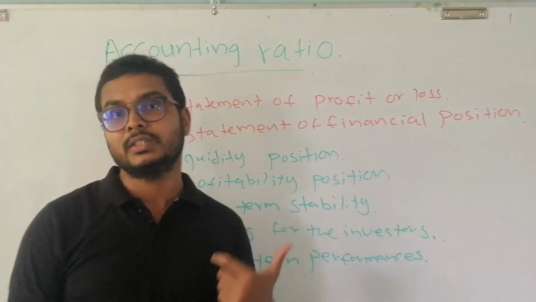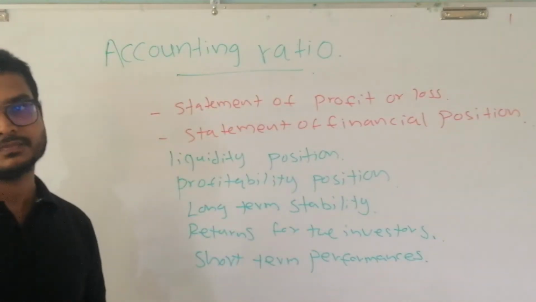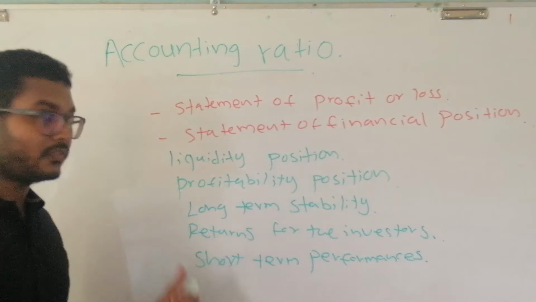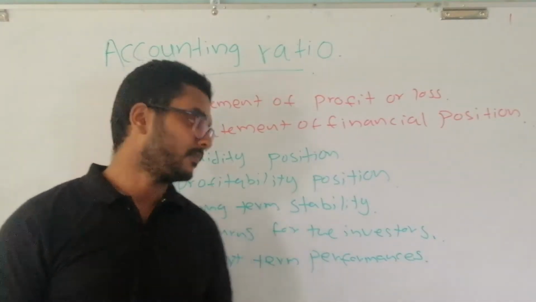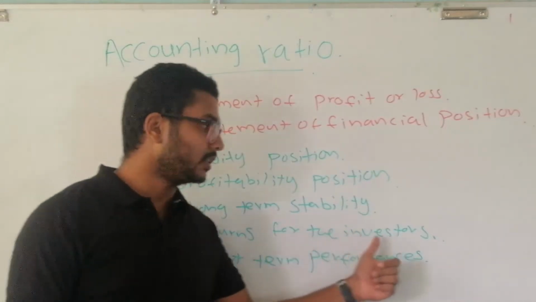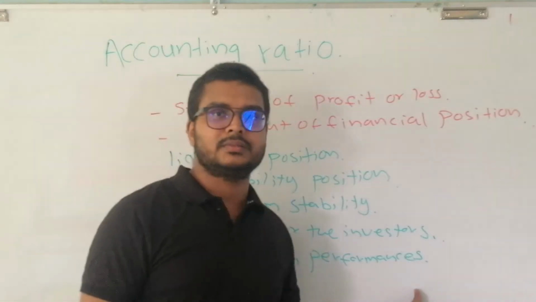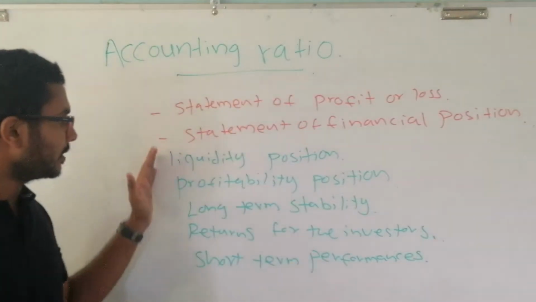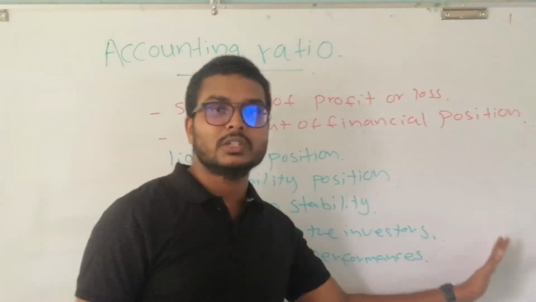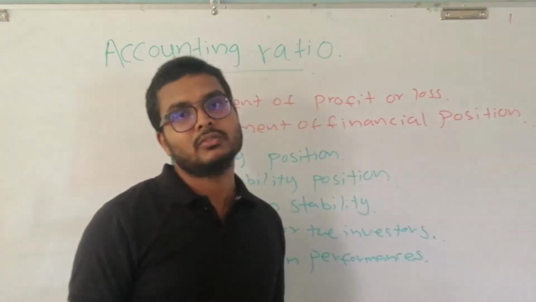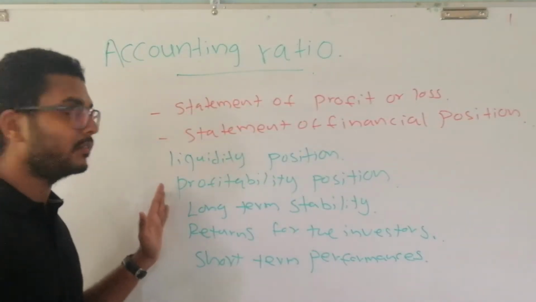We should know whether this is going to be a long-term venture before we come to the conclusion that it is a successful business. And not only that, we should be concerned about the returns for the investors and short-term performance. By considering all of these aspects, we can come to a logical conclusion on whether the business is doing pretty well or not.